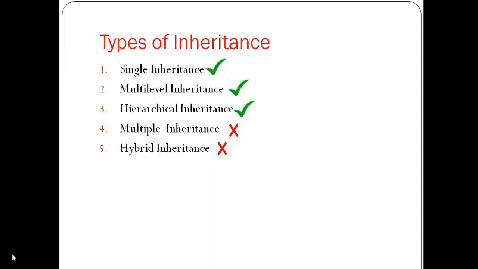So guys, as you can see, there are 5 types of inheritance, but Java supports only 3 types of inheritance: single inheritance, multi-level inheritance, and hierarchical inheritance. Java does not support multiple and hybrid inheritance. So let's start with single inheritance.